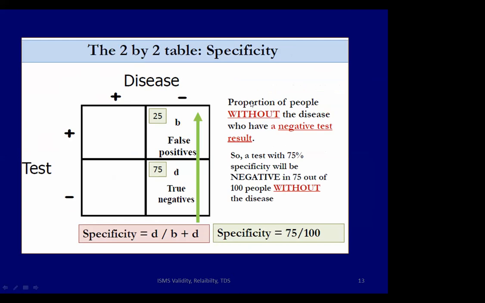Specificity is the proportion of people without disease who have a negative test result. Without disease, other people by gold standard are these squares B and D. So B plus D don't have disease. Among them, the test came negative in D. So D upon B plus D is specificity. If D is 75 and B was 25 in an example, B plus D is 100. So 75 divided by 100 is the specificity, or 75%.